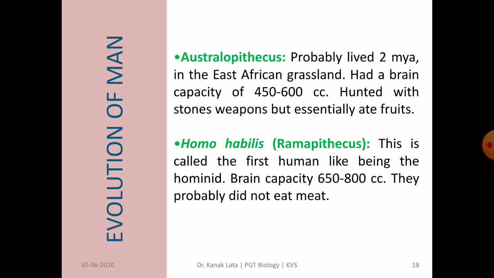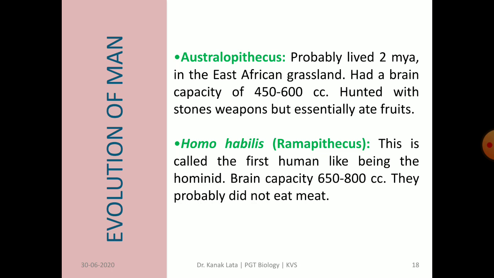Here in this mnemonic, dryness is for Dryopithecus, Ramji is for Ramapithecus, Australia for Australopithecus, ghar for Homo habilis, seedhe for Homo erectus, and Superman for Homo sapiens. So by memorizing this mnemonic, you can easily remember the evolution of man.